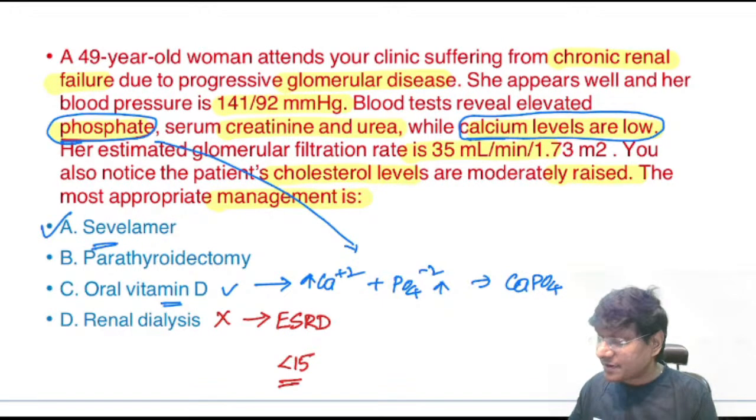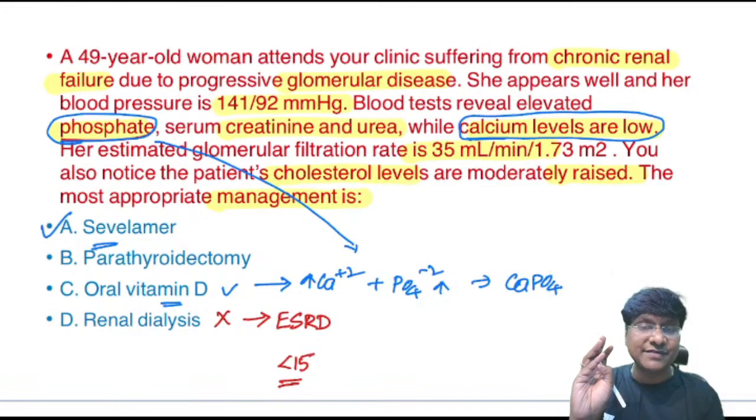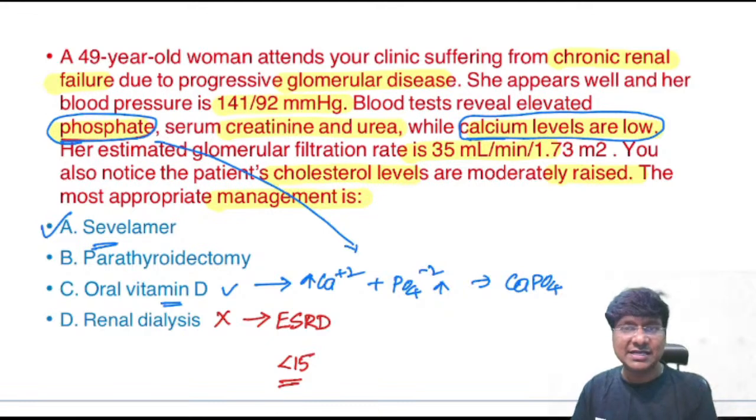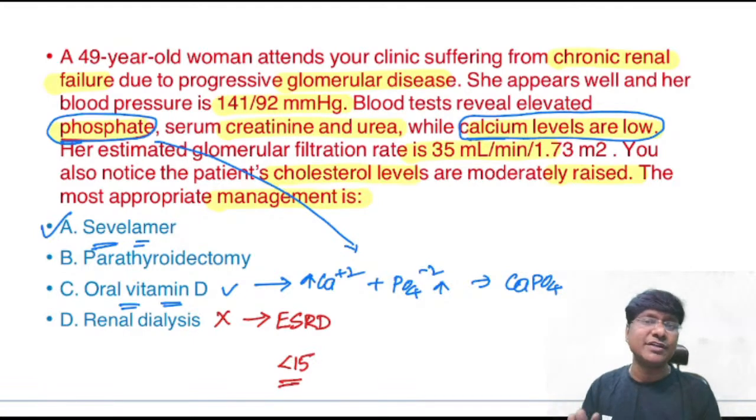You have to reduce the serum phosphate levels. So how will you reduce that serum phosphate level? Just now I have taught you, you should give sevelamer hydrochloride or you should give calcium acetate. That will reduce the serum phosphate levels. So after reducing the serum phosphate levels, then along with that you supplement your calcium gluconate or vitamin D. But the primary thing is reduce that phosphate.